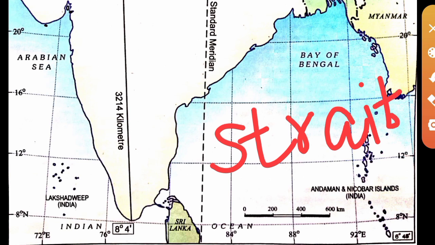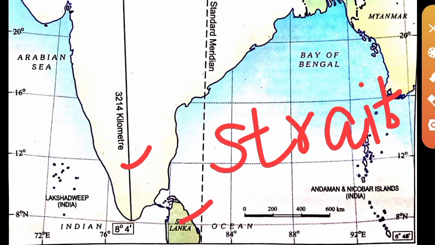Strait means a narrow strip of water which connects two large water bodies and separates two large land masses. Here, the two large land masses are India and Sri Lanka.